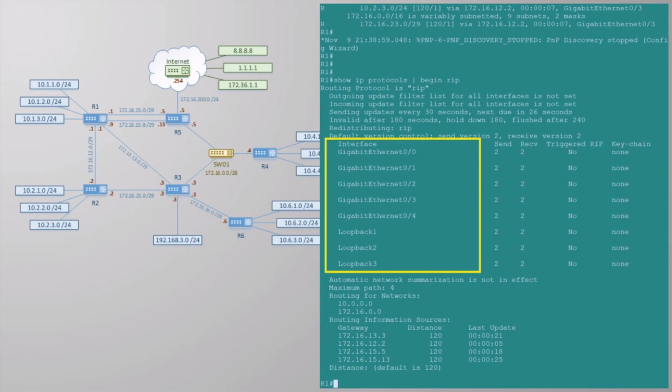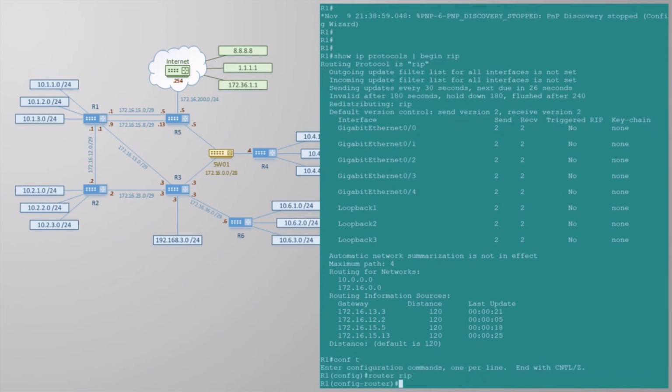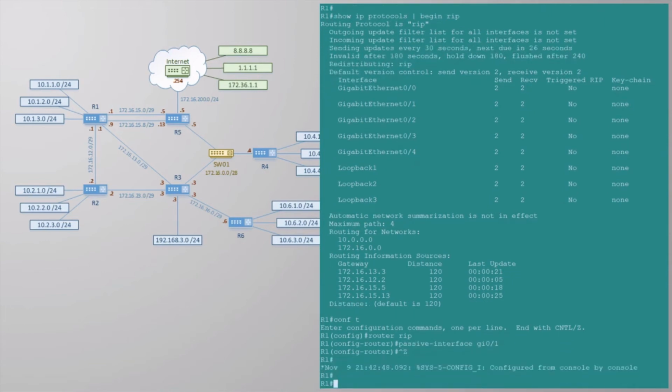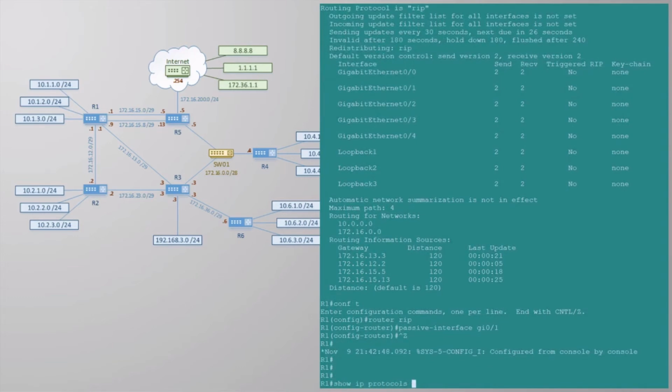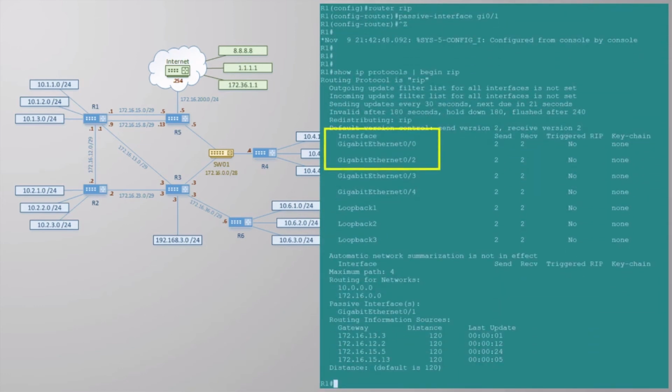For example, take a look at R5. It's connected to an ISP router, which is managed by a third party. We generally wouldn't want RIP sending our routing information to a third party, but we still want to advertise the 172.16.200.0 network to the rest of our network. To solve this problem, we can configure an interface as a passive interface. We'll do this for Gi0/1, which connects R1 to R5. RIP messages are no longer sent out of Gi0/1, but its connected network is still advertised. Show ip protocols shows us that this interface is indeed excluded from RIP.